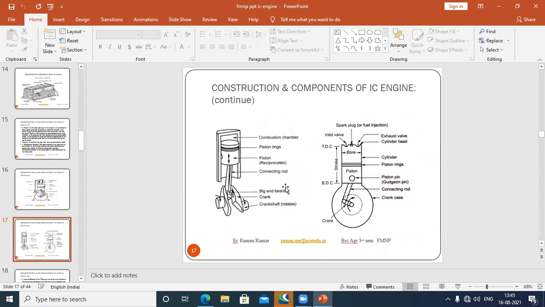The lower small end is connected with the piston, and the bigger end is connected with the crank. This is known as the crank lever. And this is your crankshaft, which rotates, and with the help of the connecting rod, it provides movement to the piston, which reciprocates inside the cylinder.